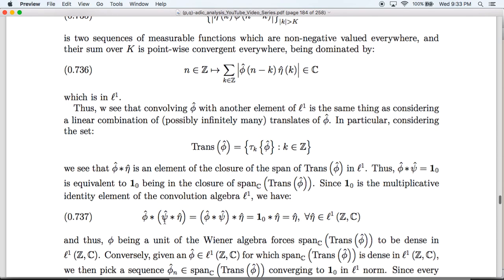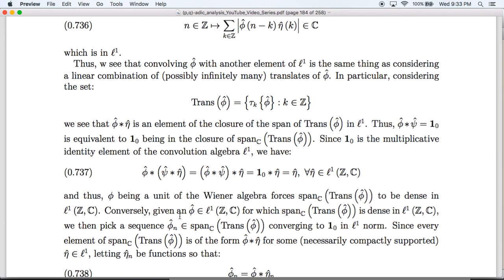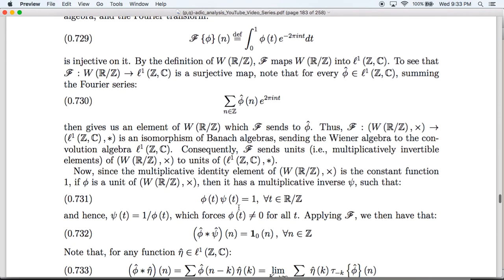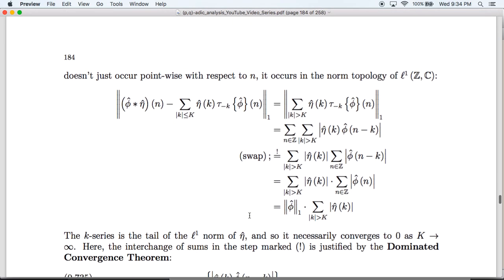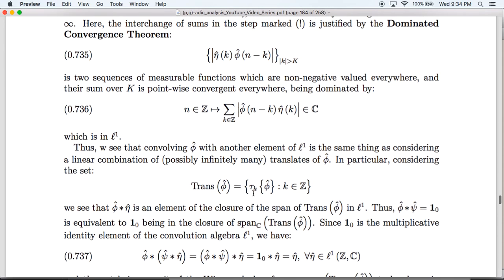In other words, once you know that phi hat has a convolution inverse psi hat, to make phi hat convolve a function to give you eta hat, you just need to convolve phi hat with psi hat convolve eta hat. So that shows that phi being a unit of the Wiener algebra, meaning that this holds true, which particularly means that phi of t is non-zero, implies that the closure of the span of the translates of phi hat is dense in little L1.